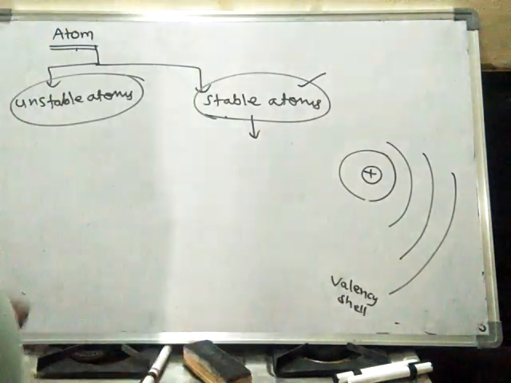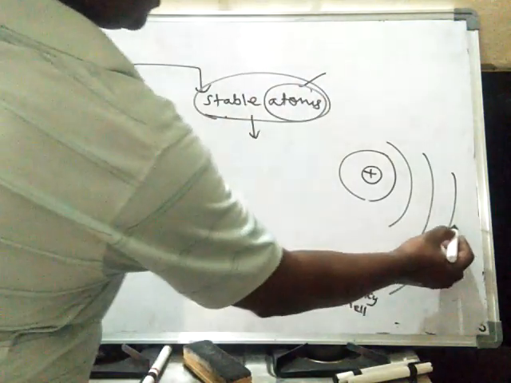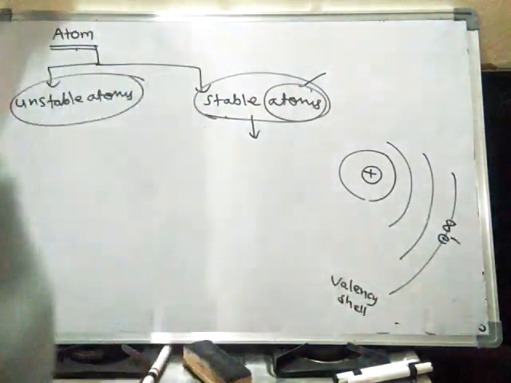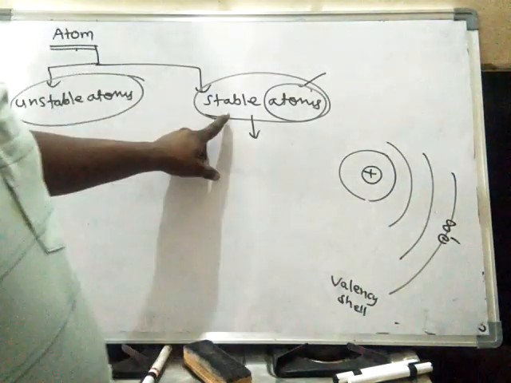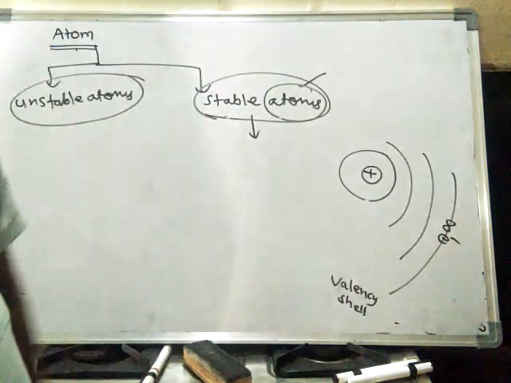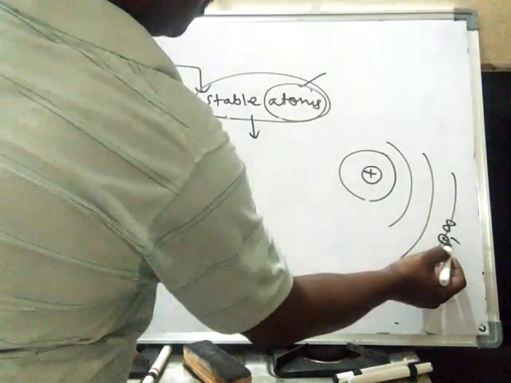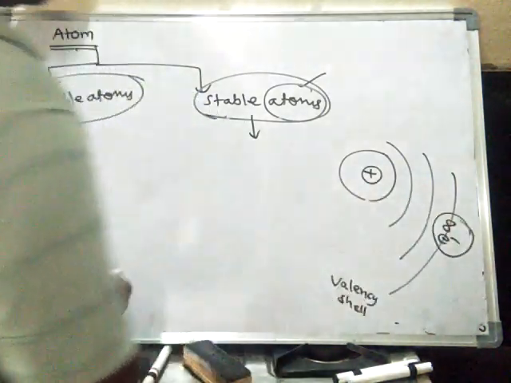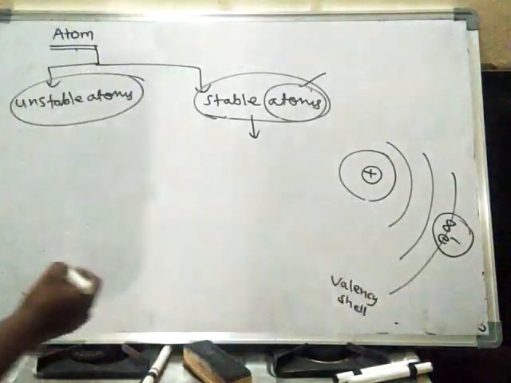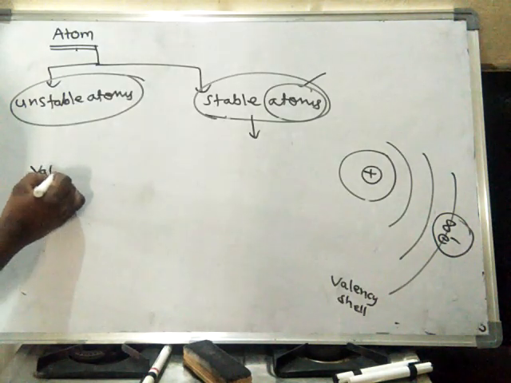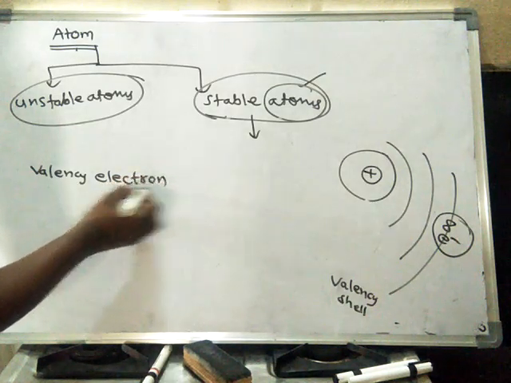Suppose if any atom possesses 8 electrons, this is most important. If any atom possesses 8 electrons in the valency shell, then those atoms are said to be stable atoms. How many electrons? 8 electrons in the valency shell. The electrons found in the valency shell are said to be valency electrons. What is the meaning of valency electron?